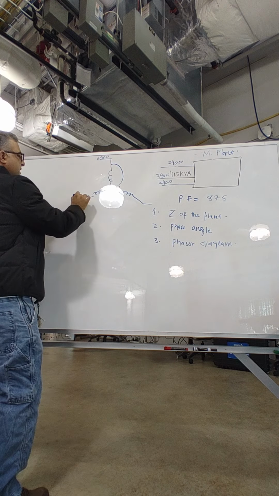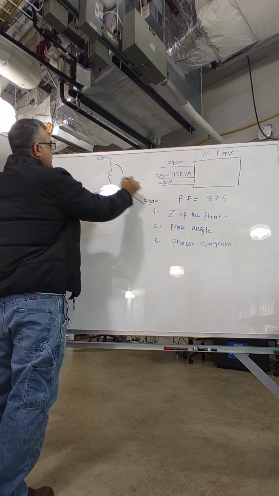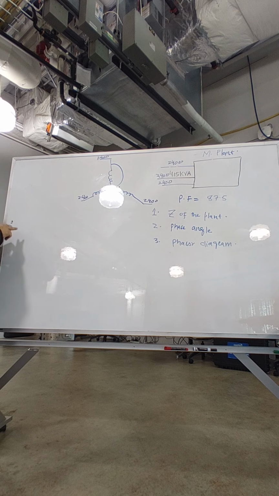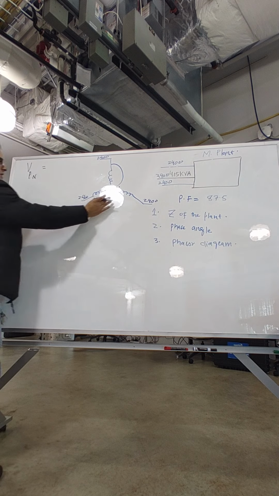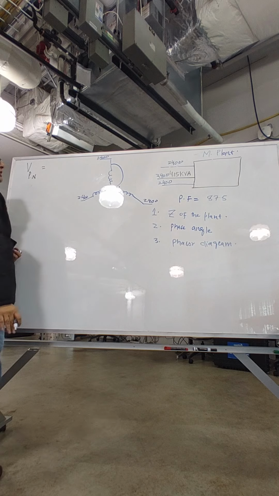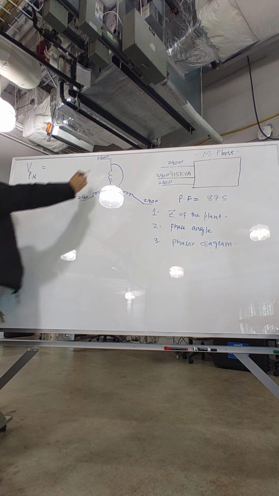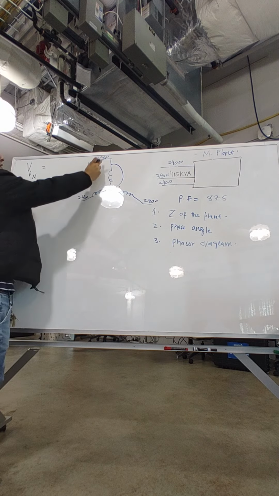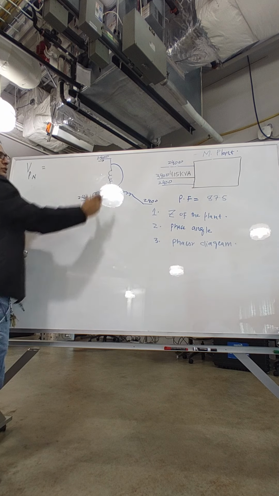Phase to phase voltage is how much? That is 2400. Let's quickly find out what is phase to neutral. To find phase to neutral, this is how you do it. Voltage phase to neutral equals, of course, this is a Y system. Sometimes you guys will hear a system voltage, and phase to phase and phase to neutral are not going to be the same. However, the current is going to be the same from phase to phase and phase to neutral, okay?